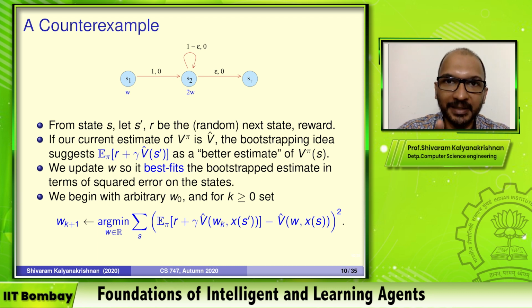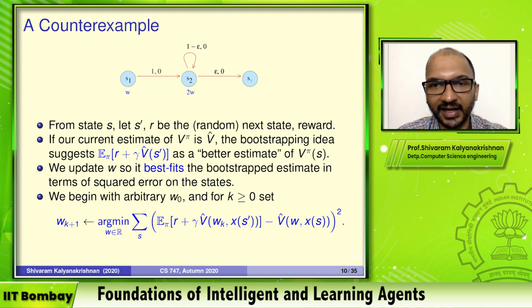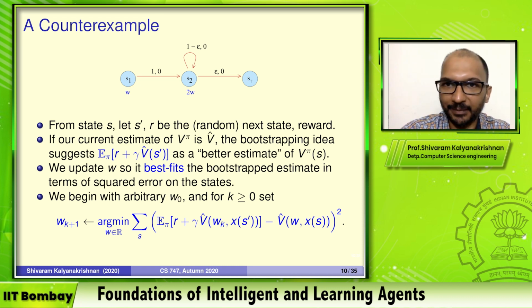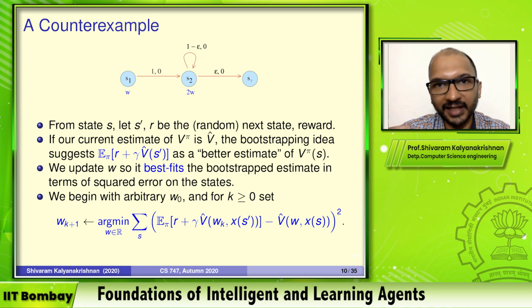that W that minimizes this squared difference. This is the bootstrapped estimate, this is the current estimate. Let's square the difference, sum it up over both of our states, and set our WK plus 1 to be that W that minimizes this squared error. Seems like a reasonable thing to do.